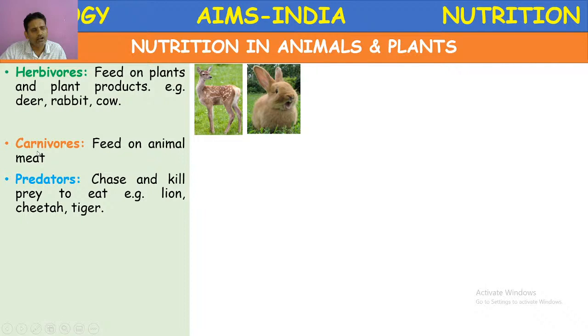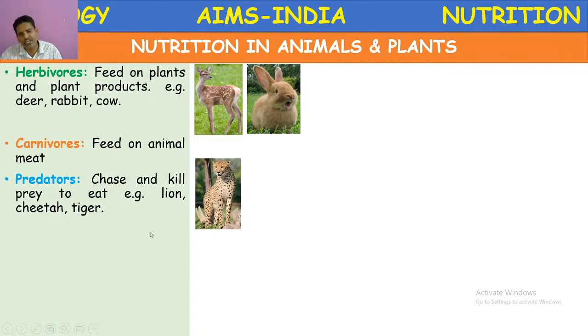Next, carnivores. The carnivores are those animals which feed on meat. Example, lion, tiger, cheetah, most of the wild animals which feed on meat. Predators. Predators are large animals which chase and kill the prey, like lion, tiger, cheetah. These animals are predators.